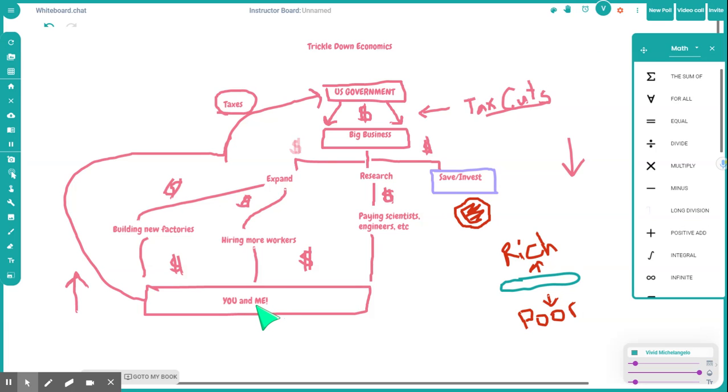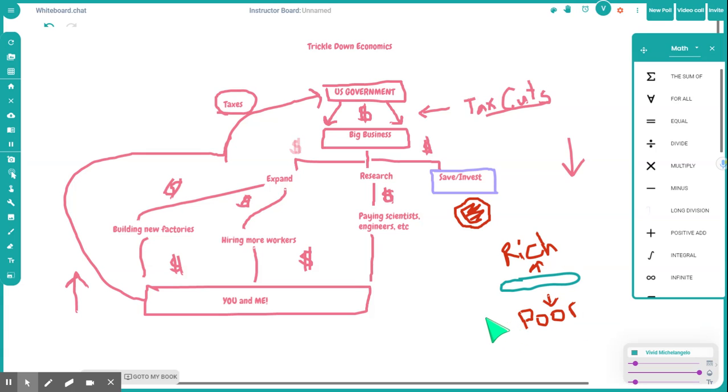Meanwhile, remember what happened to you and I? Very little extra money coming in because most of the money is being saved, which means there is very little coming to you and I, and still our taxes are going up. So we're not really making much more, but we're having to pay more in taxes to the government so that the government can give more money to big businesses. So trickle-down economics makes the rich richer, it makes the poor poorer.